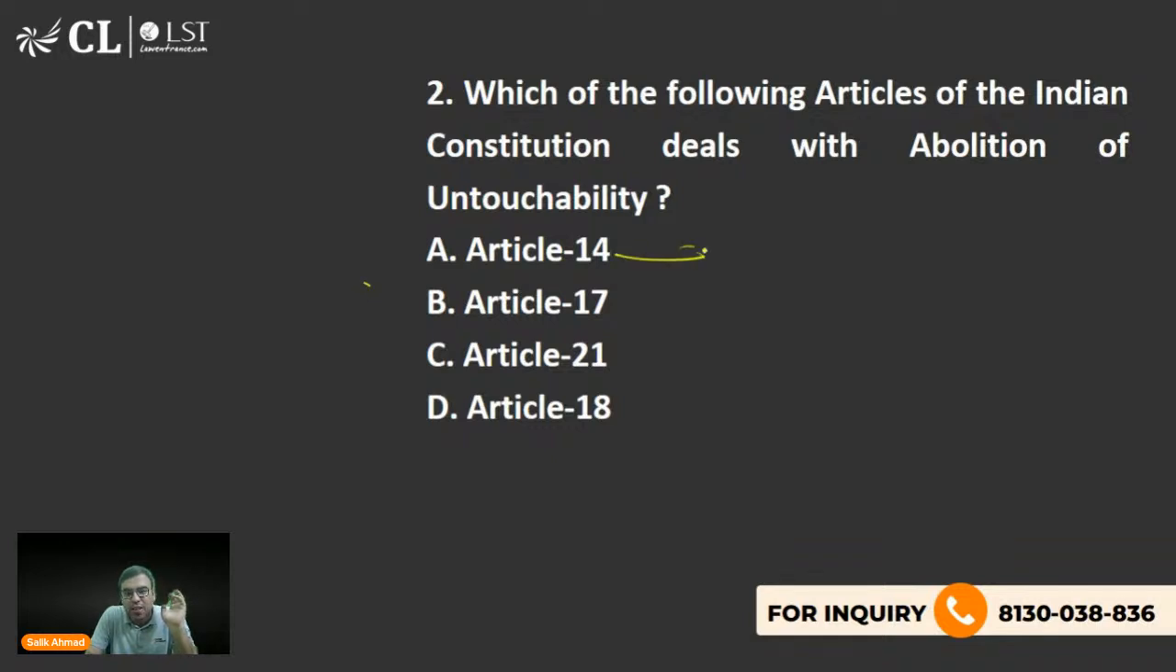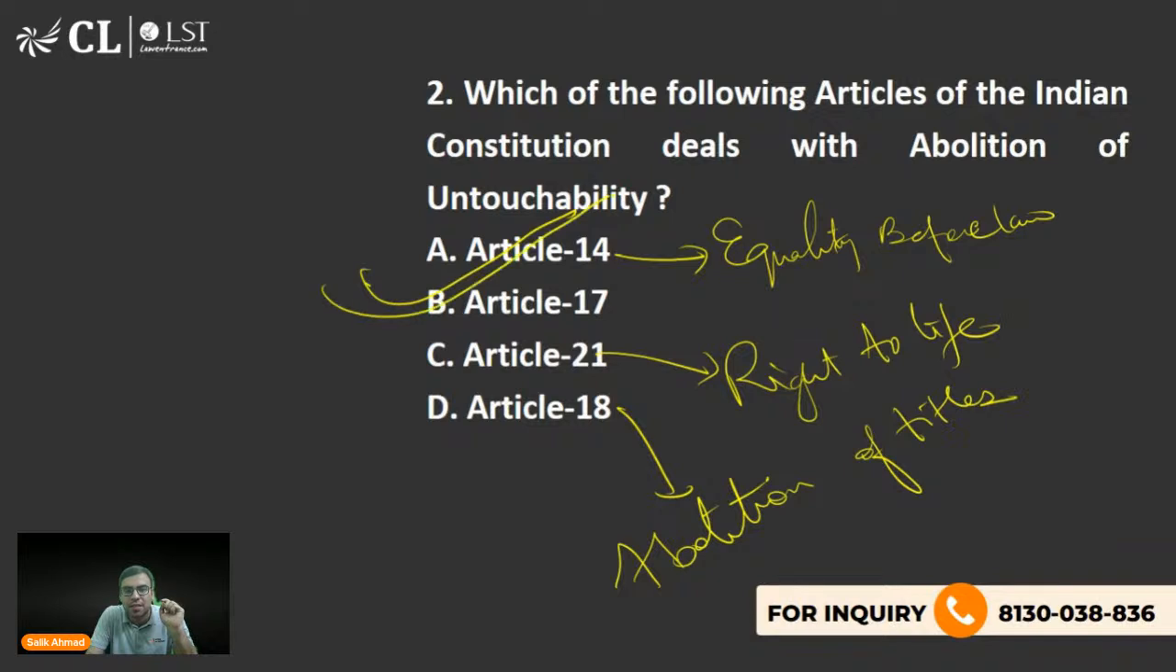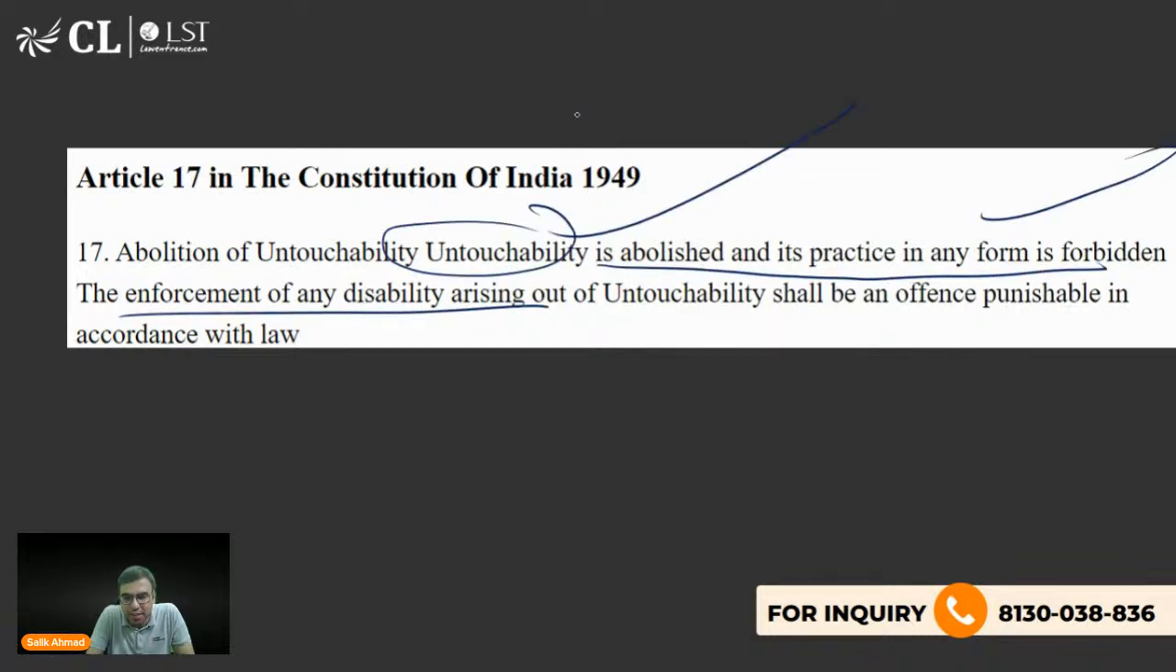Yes. Article 14 talks about equality before law. Okay. So here the right answer is B. Article 21 talks about right to life. And Article 18 talks about abolition of titles. Okay. So here the right answer is B. So you should remember this. Untouchability is abolished and its practice is forbidden. Okay. So this you should be knowing.